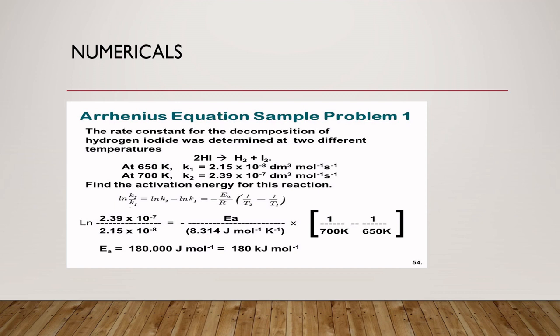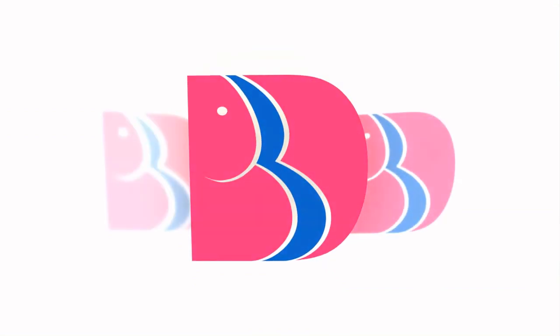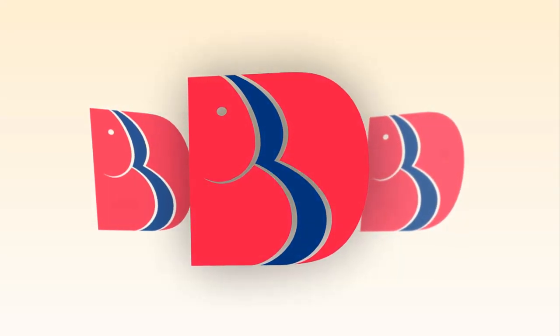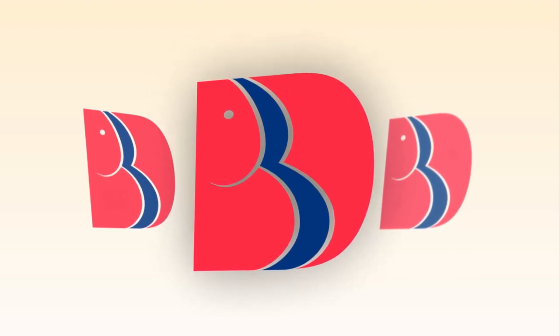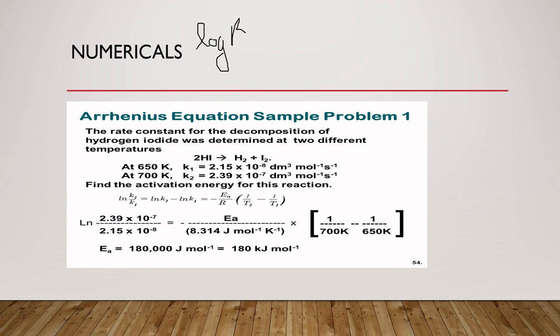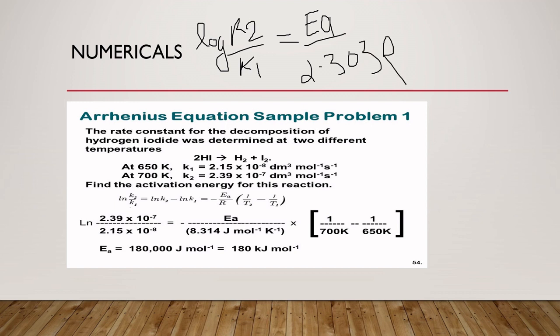So we will get log(K2/K1) = Ea upon 2.303 R, in brackets (T2 - T1) upon T1 T2.